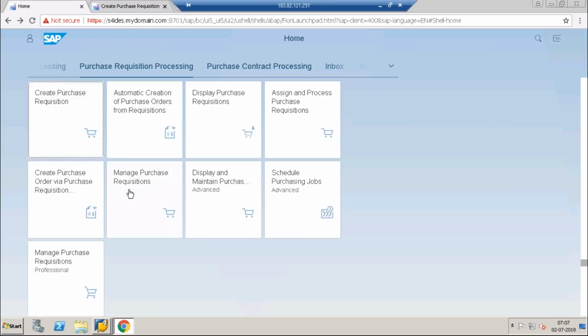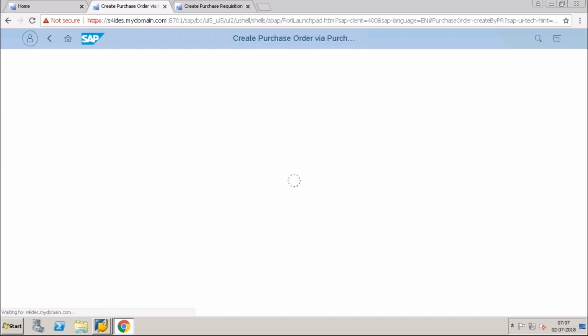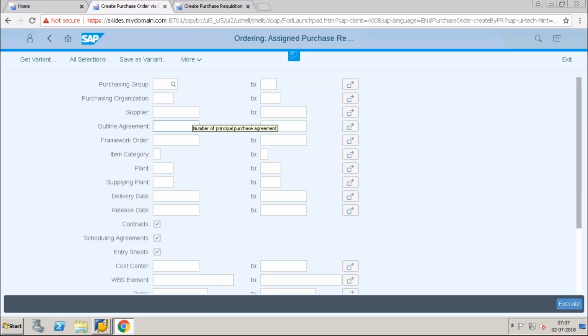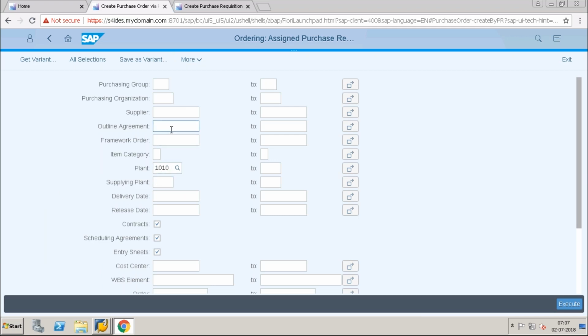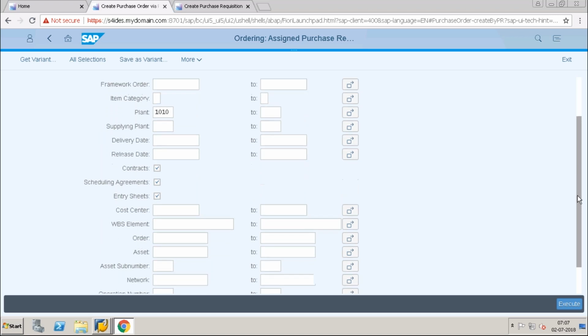Now I will go to create purchase orders via purchase requisition. So here this is nothing but your ME21 and the assign purchase requisition transaction. In this case, I will go to my plant, 1010, and what is my material?